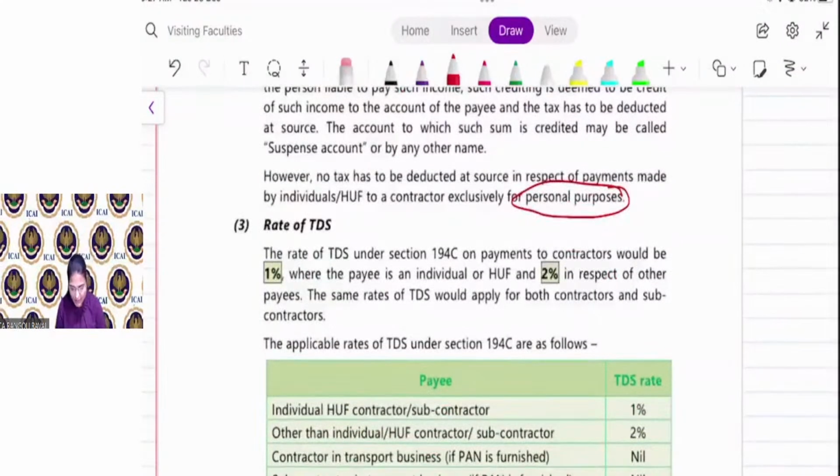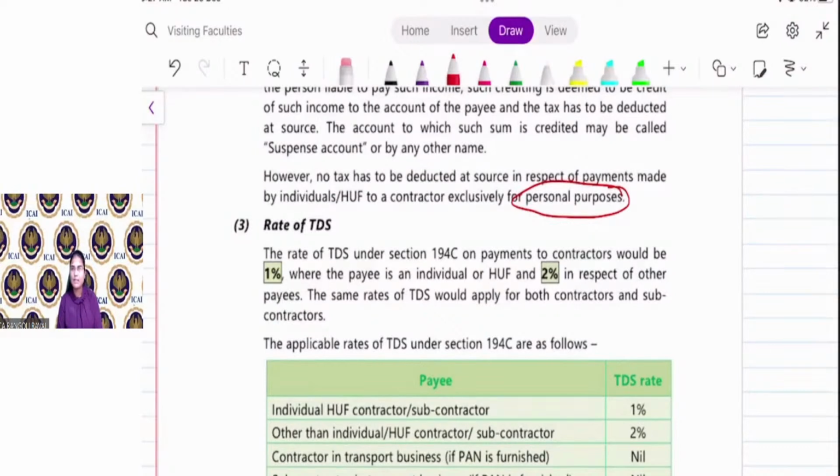The rate of TDS is 1% if the payee is an individual or HUF. Say, for example, ABC Limited gives a contract for computer annual maintenance service to Mr. X. Then in that case, the payee is Mr. X, that is the contractor. The recipient is Mr. X, and Mr. X is an individual, right? So ABC Limited will deduct TDS at the rate of 1%.